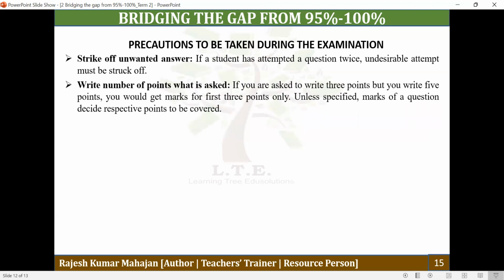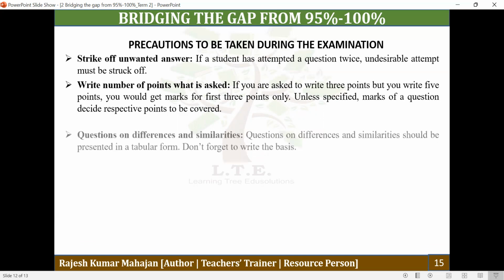Write the number of points which is asked, just like for a 3-mark question, where you have to write the merits of internal sources of staffing, or the merits of the importance of management, or any other type of question. If you have to write 3 points for a question of 3 marks, you should not write more than 3 points, because only the first 3 points will be assessed and the rest will be treated as extra attempt and no marks will be given, and this way you will be losing your time.